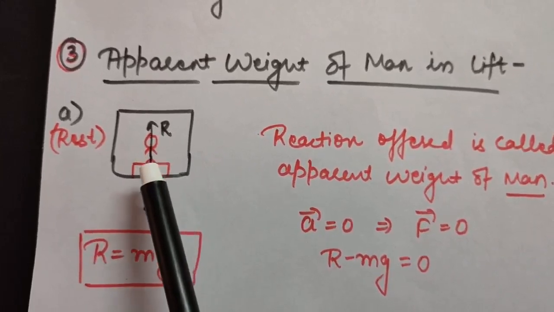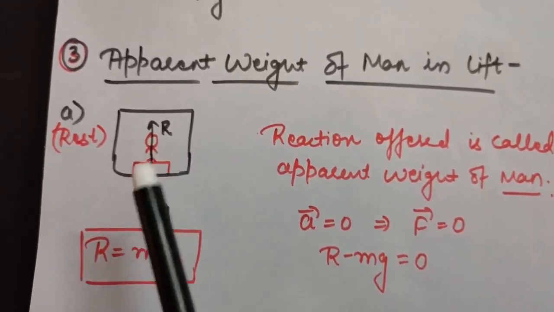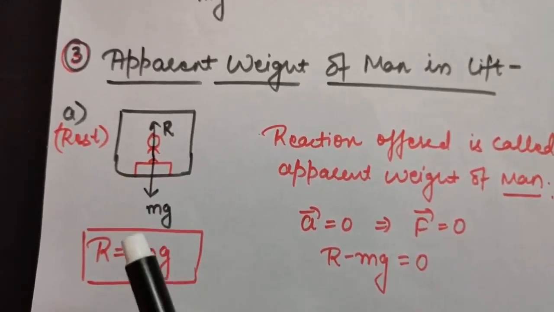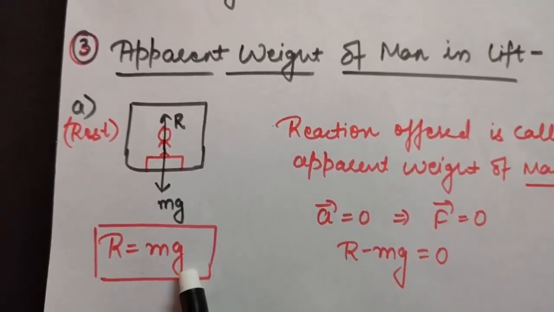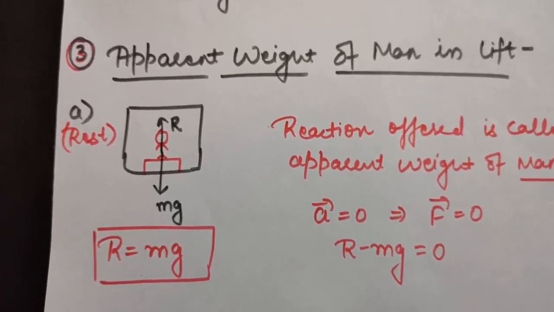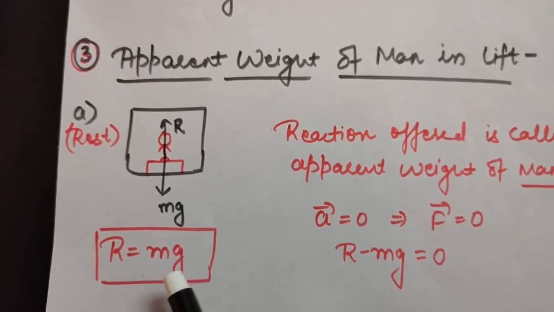See, R minus mg will be equal to 0, because again they are vectors. So when you add them, you have to use a negative sign here because they are in opposite directions. So R minus mg will be equal to 0, or you can say R will be equal to mg. So that means when the lift is at rest, the apparent weight of the man, that is R, will be equal to the actual weight of the man.